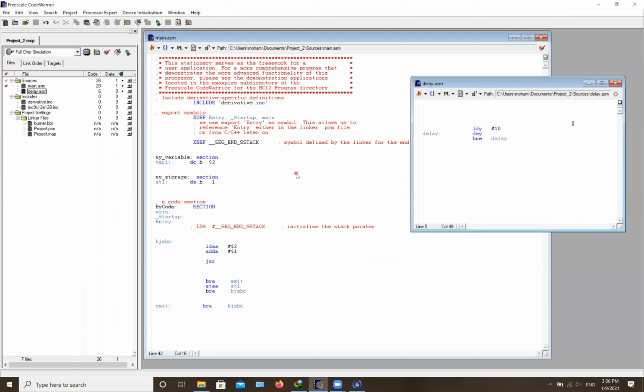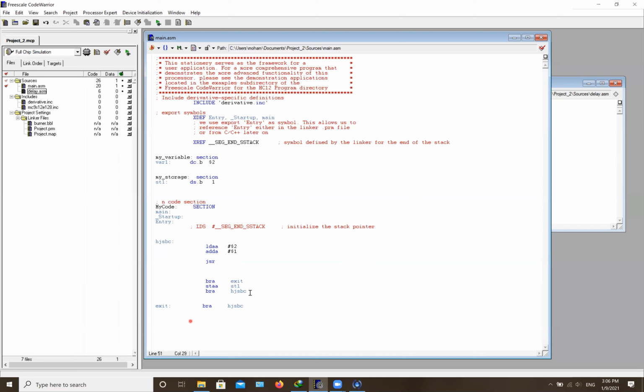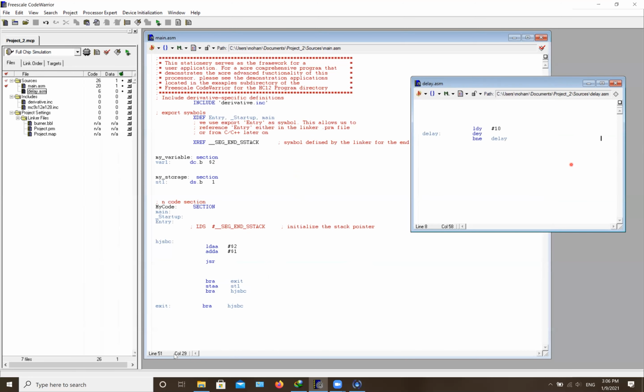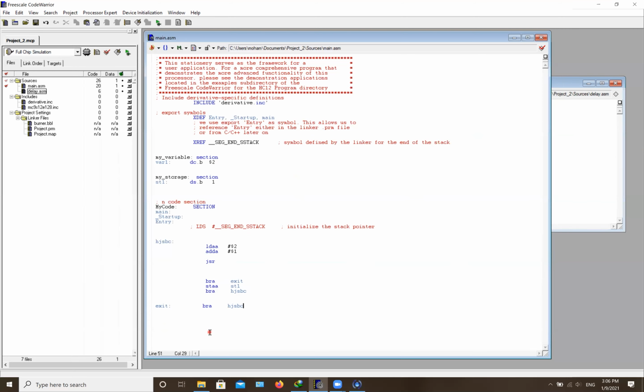Just to let you know, your subroutine is not something specific that has to be in a separate file. It actually can be just here. You can have JSR here, and then you can have the same code somewhere else further down in your main file. So creating the file is not the part of the subroutine. The subroutine is using that JSR.